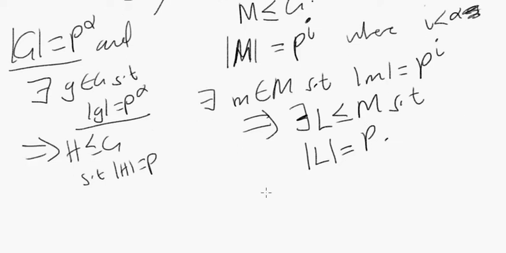If we're able to do that, isn't it true that if L is a subgroup of M and M is a subgroup of G, then L is a subgroup of G? So haven't we found a subgroup of G of order p?